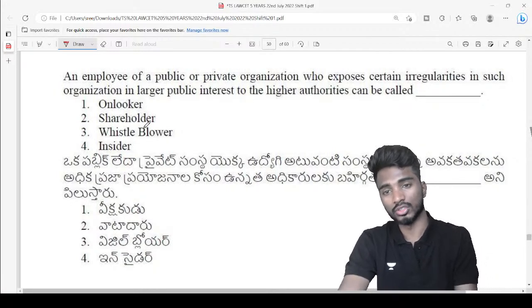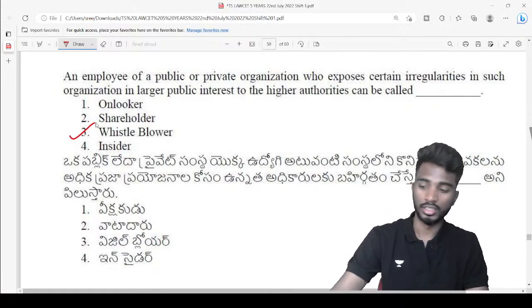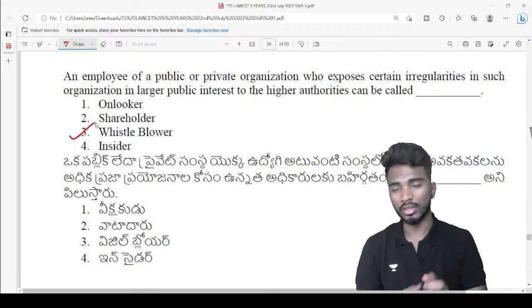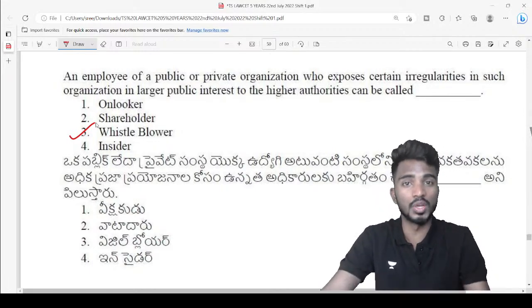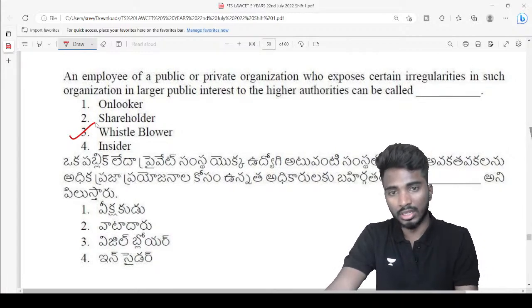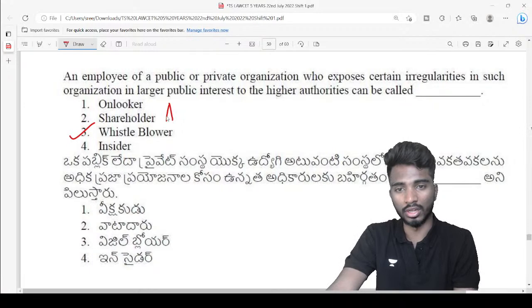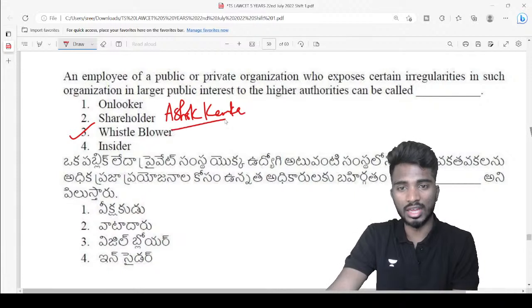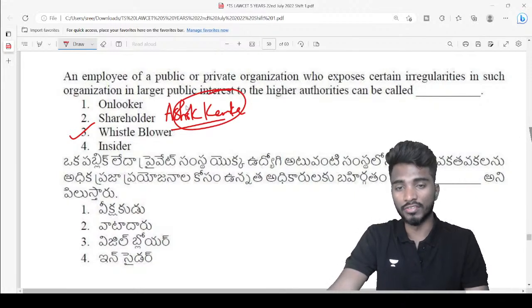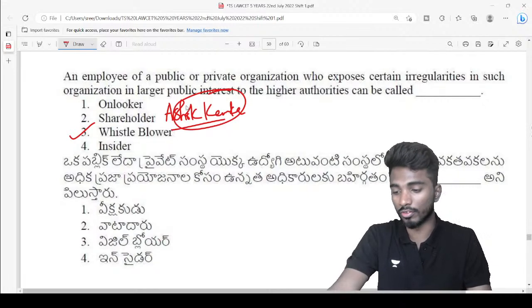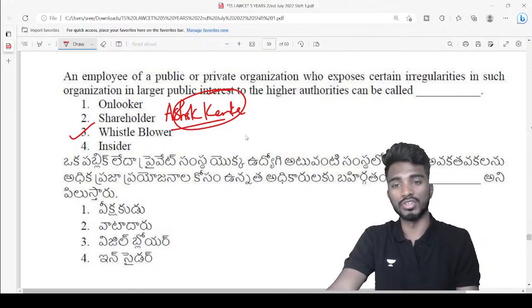Very good, Nidhi. Excellent. So the answer is whistleblower, right? It can happen either in government or even in private sector, like you are exposing the irregularities that are happening. For example, you might have heard about this IAS officer whose name is Ashok Khemka. I think he is a Haryana cadre IAS officer. He is a very famous whistleblower. Wherever he goes, he will be transferred very quickly from there, because he is very brutally honest and he exposes things, right? So that is what is known as whistleblower.